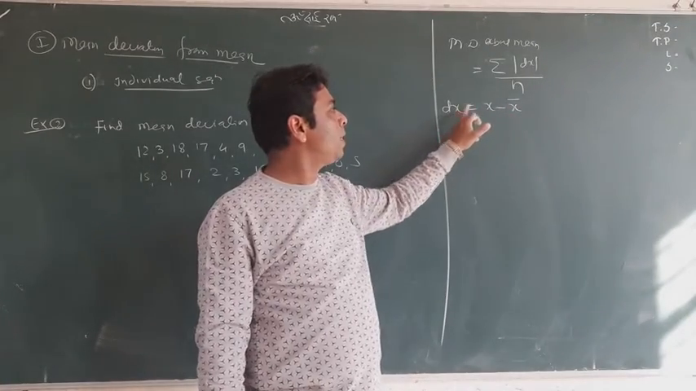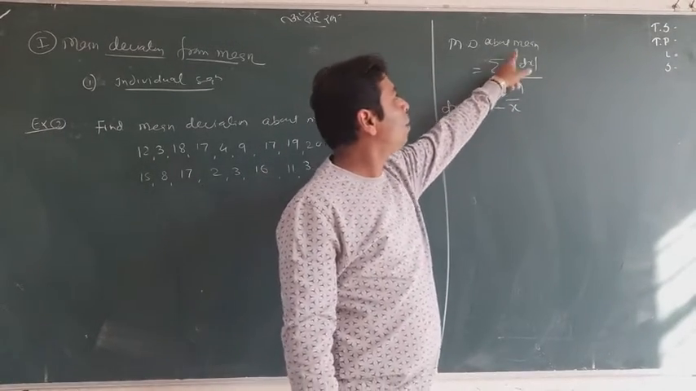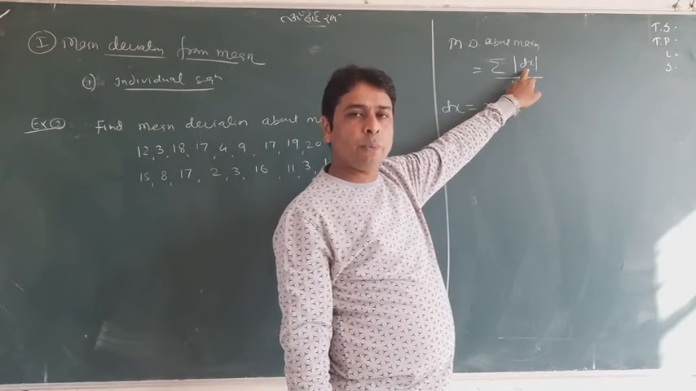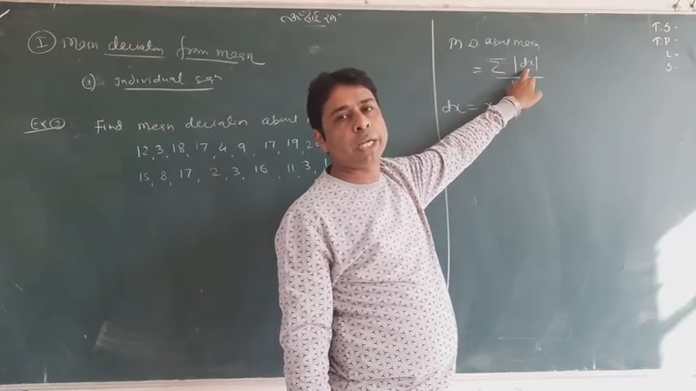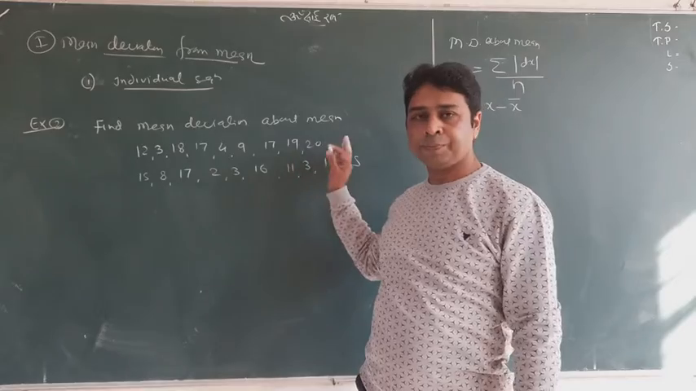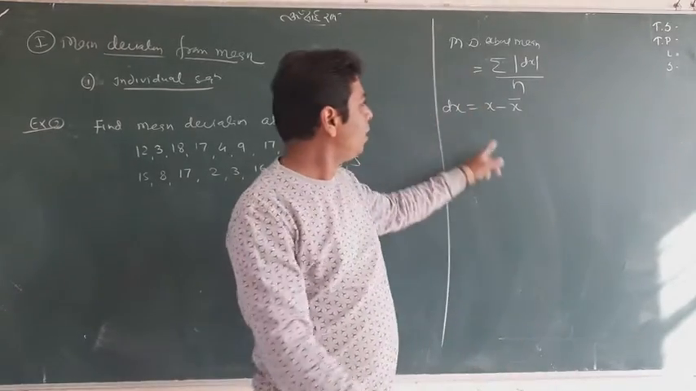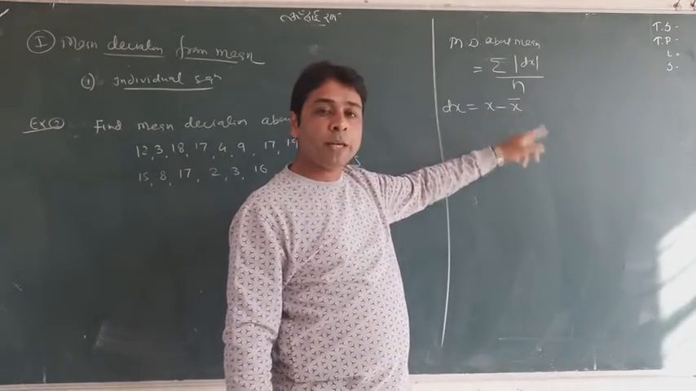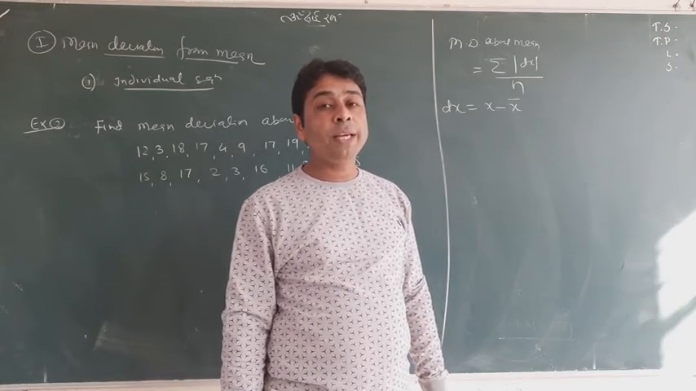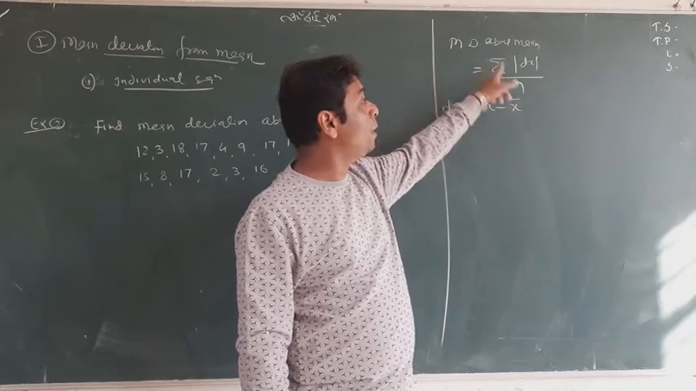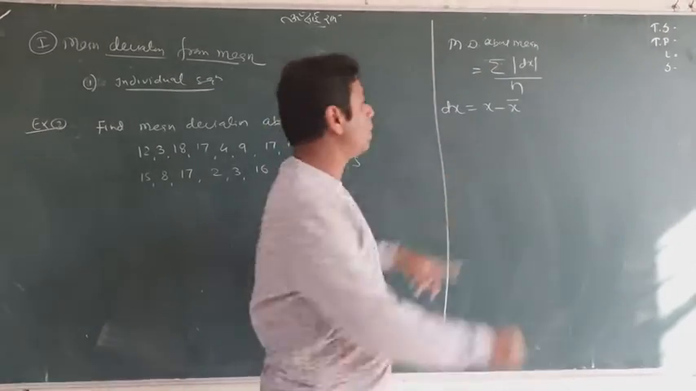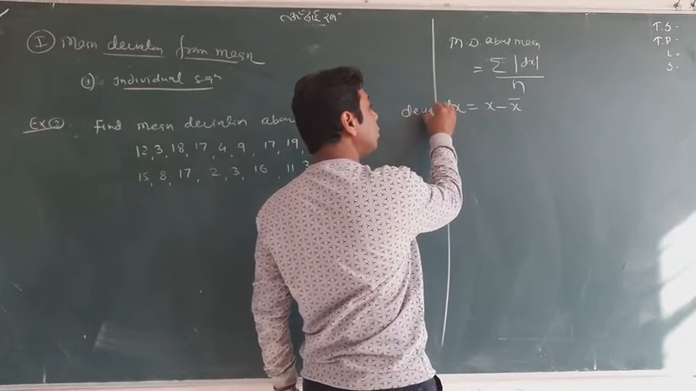So we will find dx, and this is summation of mod dx. Whatever dx will be, it will be written in mod, meaning positive sign. And afterward, x minus x bar: what is x? These are all x. Second thing, x minus x bar, what is x bar? It is the mean. So we will find the mean first. So again I say one thing, that mean deviation about mean depends on the mean. We will find the mean, then we will find the deviation. This is what? Deviation.